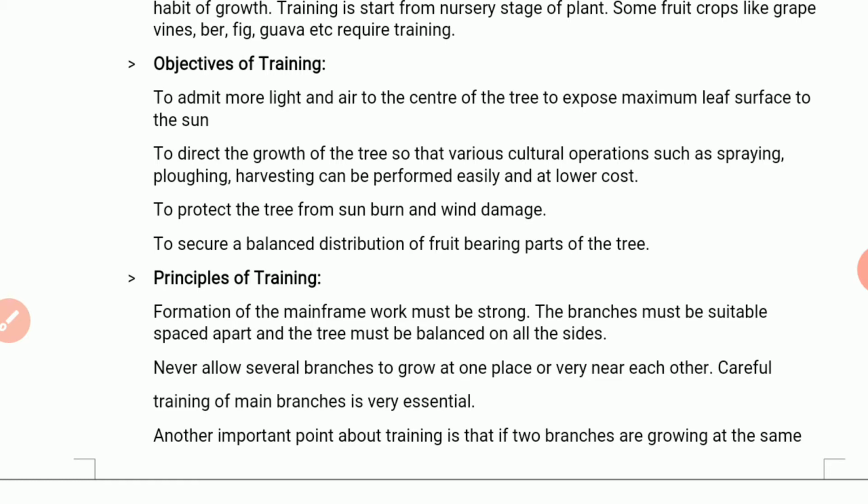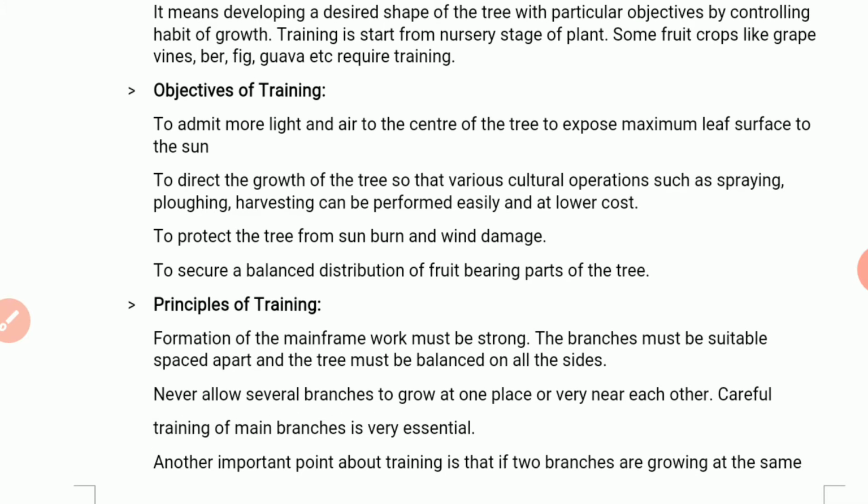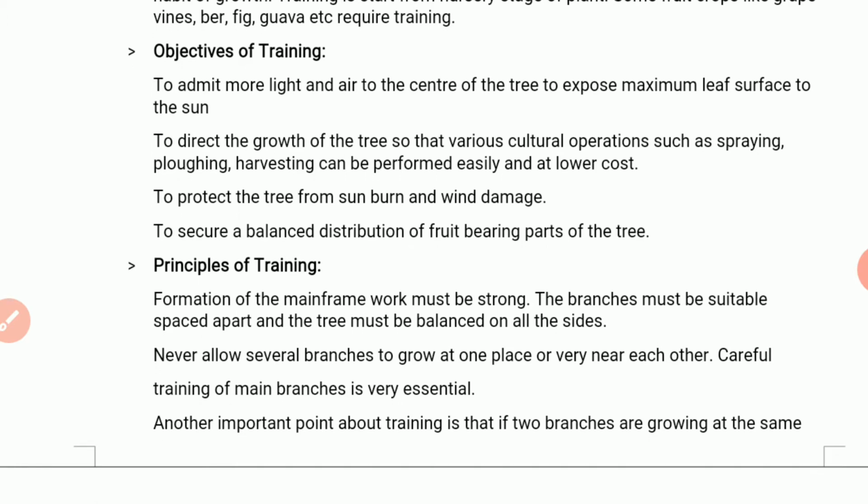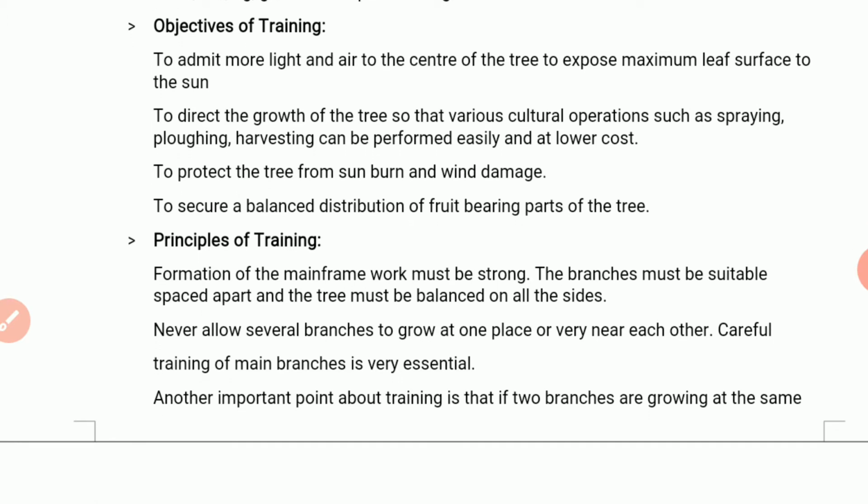To do these operations, we need to train a particular plant so that we can get more space. The next objective is to protect the tree from sunburn and wind damage.